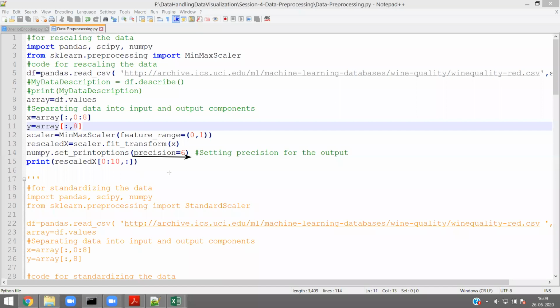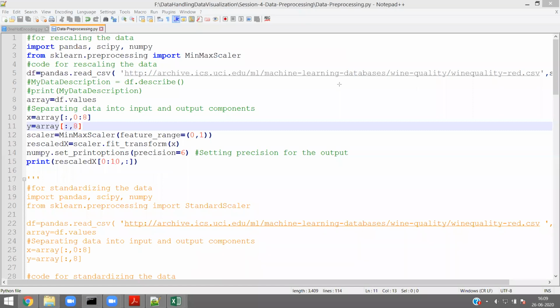Now I am printing. I cannot print all the values, right? Because the data set contains so many values. So I want to print only the first 10 records. That is what I am printing here. I am not printing the entire rescaled X. I am printing only the first 10 records.